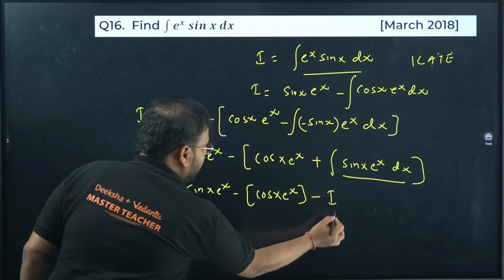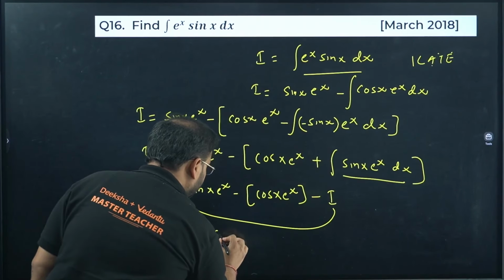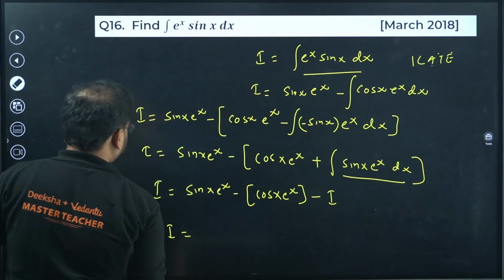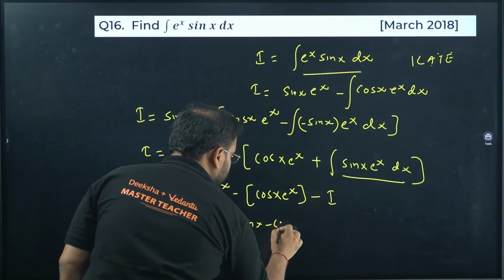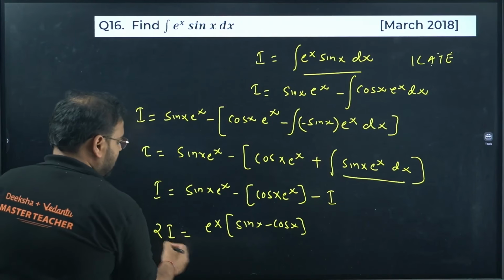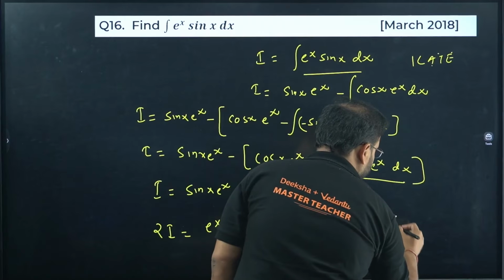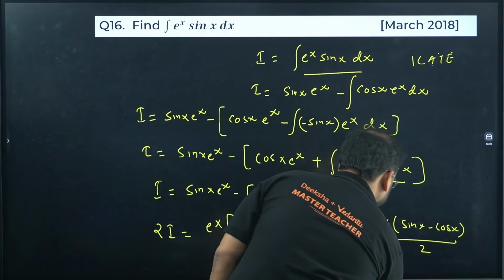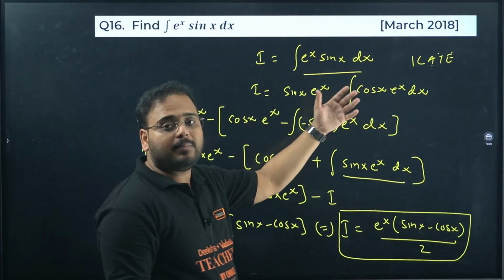Now move this I on this side. You will have twice of I equals to, take here sine of x. I can take e power x common in the numerator. I'll have sine x minus cos x, and this 2 can go over here now. So my final result will be something like this. I equals e power x times sine x minus cos x, divided by 2. This is the result that I want you to remember. Okay, got it? So we had to do the by parts one more time.